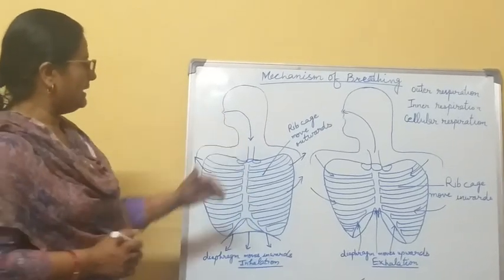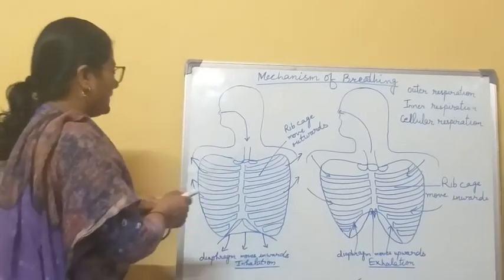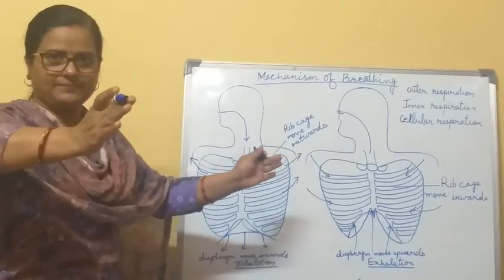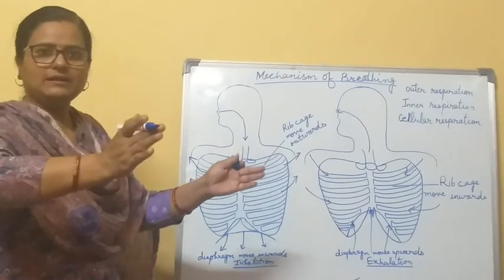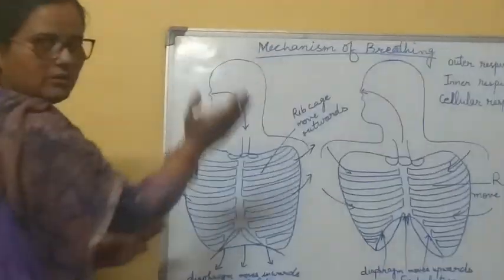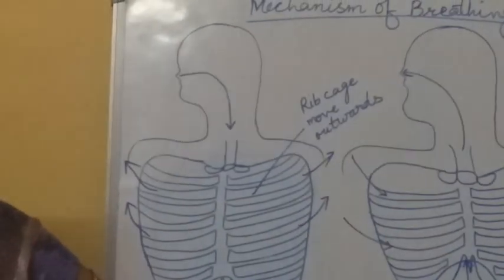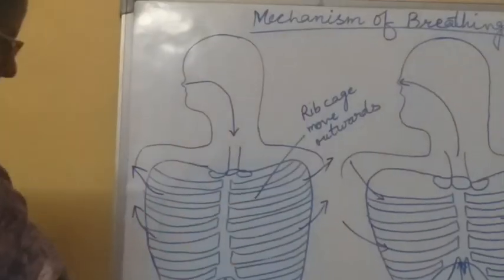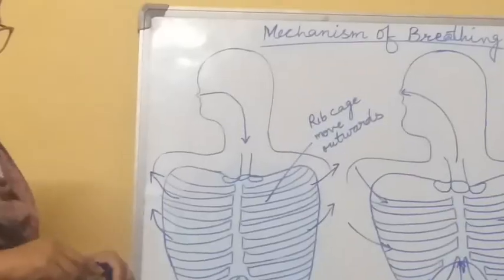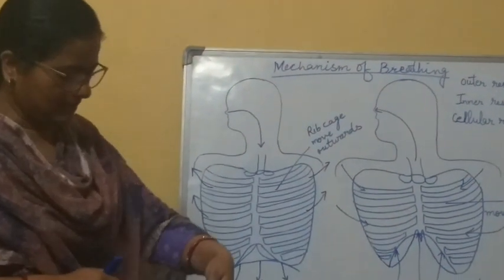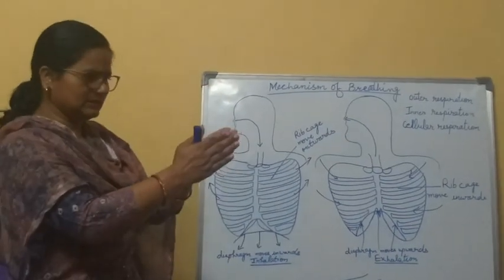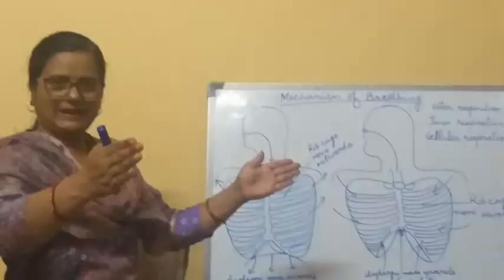When we inhale, the muscles of the rib cage get expanded. They expand, meaning they get contracted and then move outward and upward. And the diaphragm, the muscular sheet, moves downward, meaning it gets contracted to the below side. When we have to open a cage, what do we do? We just push the door of the cage upward and the space gets wider.